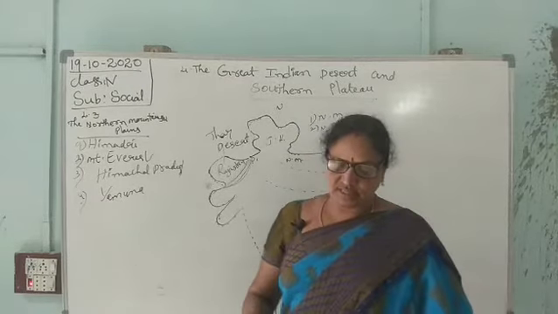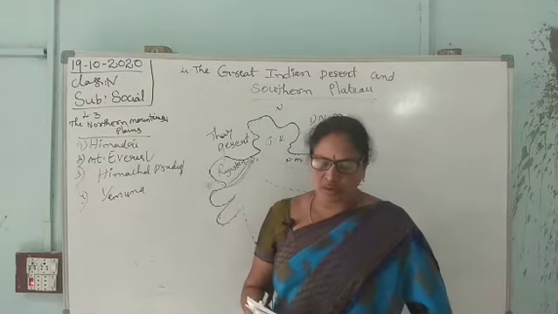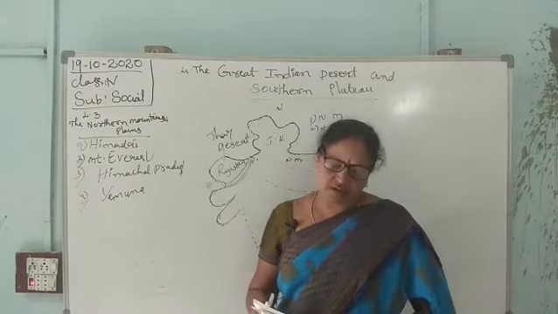It stretches from the Run of Kutch in Gujarat in the south to Haryana in the north.